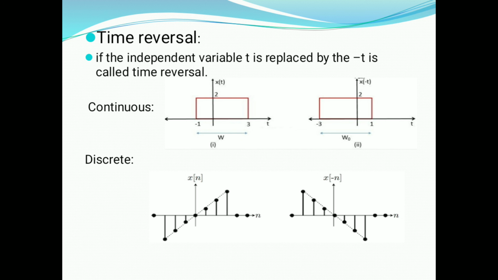In the continuous time signal, x of t, t is replaced by minus t, giving x of minus t, so the diagram moves to the negative side. Similarly, in the discrete time signal, x of n, n is replaced by minus n. This is the time reversal property.